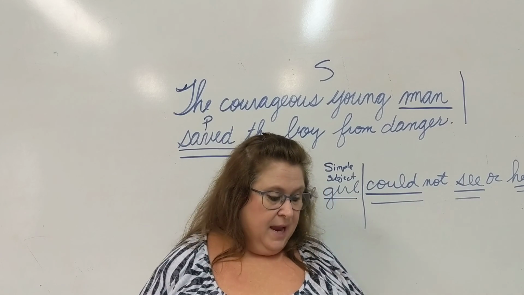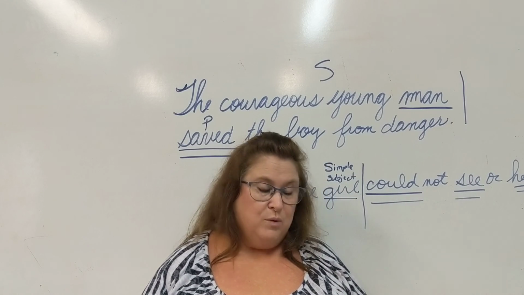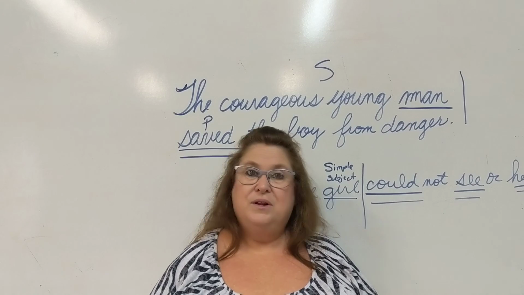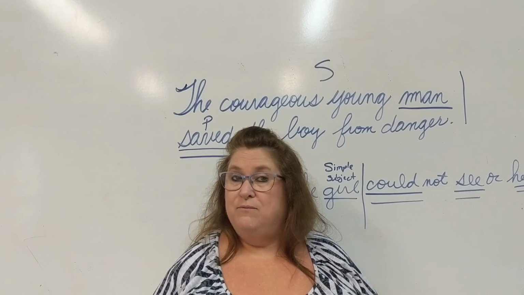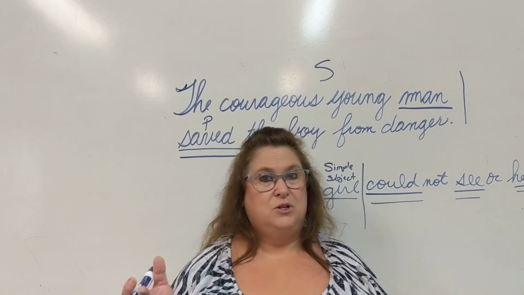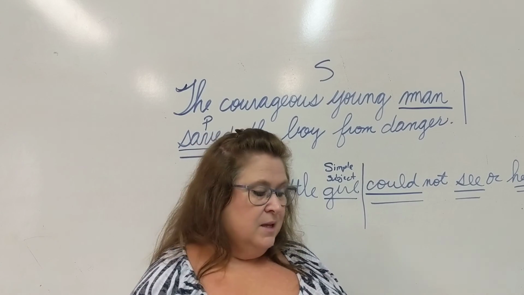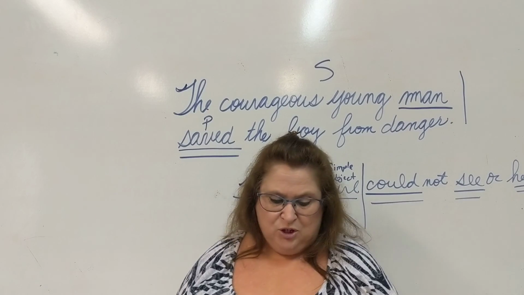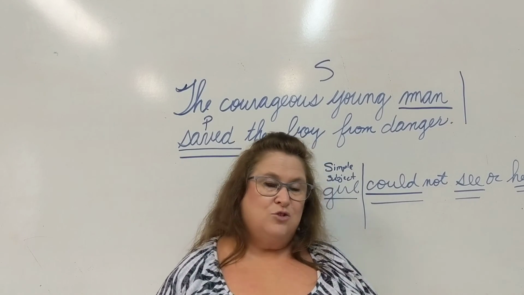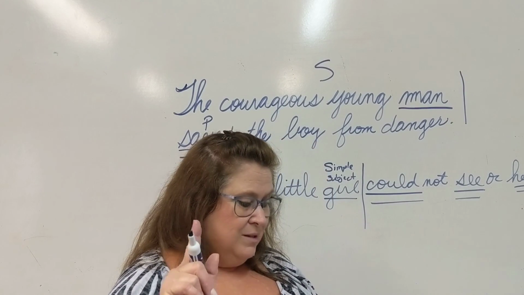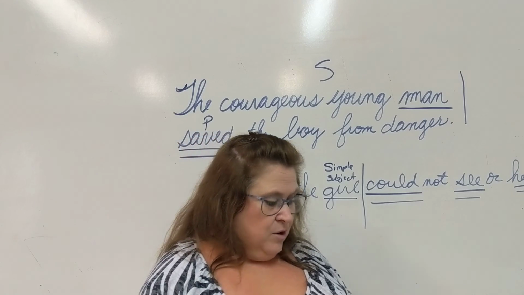Number 5. A pretty new doll was given to Helen. What is our verb? It's a verb phrase. You have a helping verb and something you can stand up and do. Was given. Who or what was given? Doll. Good job. That is your subject. Remember, our verbs are underlined twice. Our subjects are underlined 1 time.